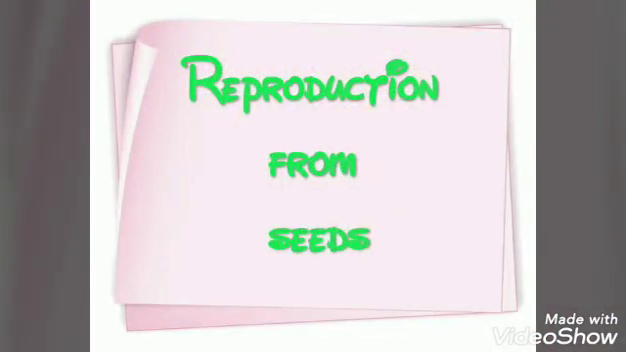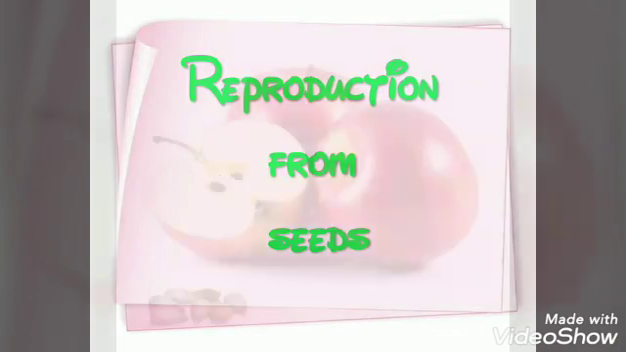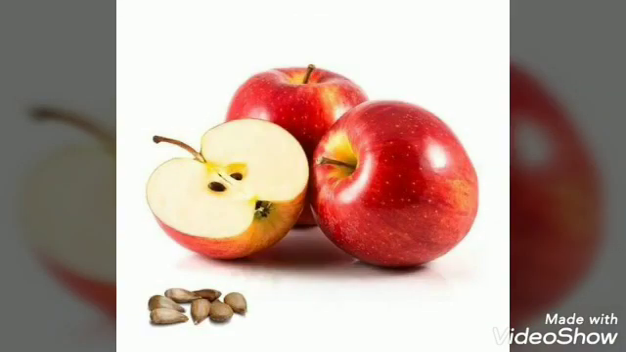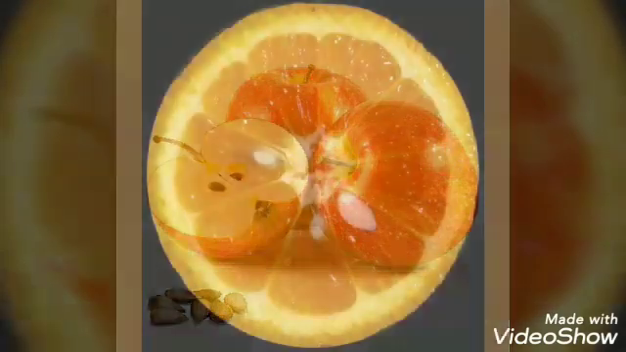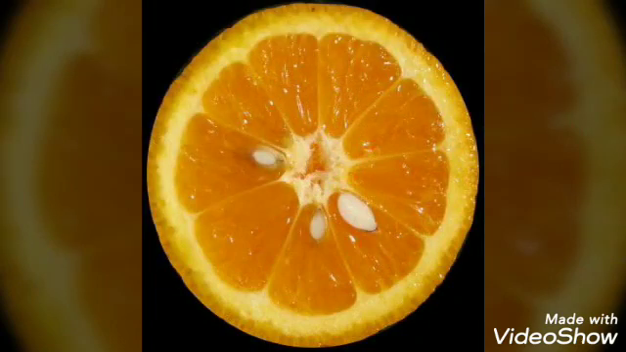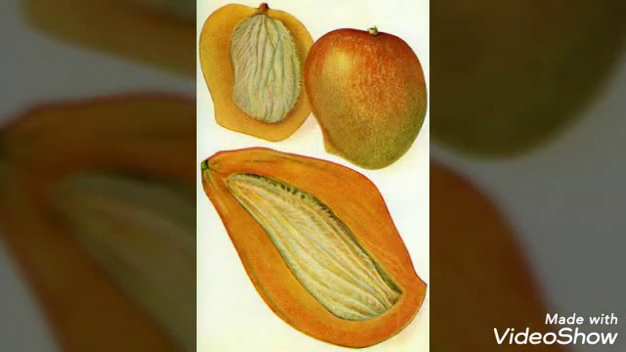Reproduction from seeds. We eat fruits. Some fruits have many seeds, some fruits have only one seed, and some have no seed at all. The seeds of different fruits have different shapes and sizes. Most plants produce many flowers that turn into fruits. They have seeds in them, but all seeds do not produce a new plant.